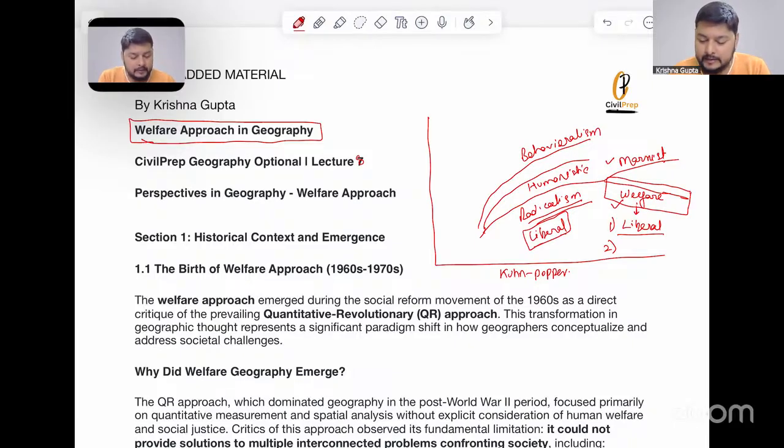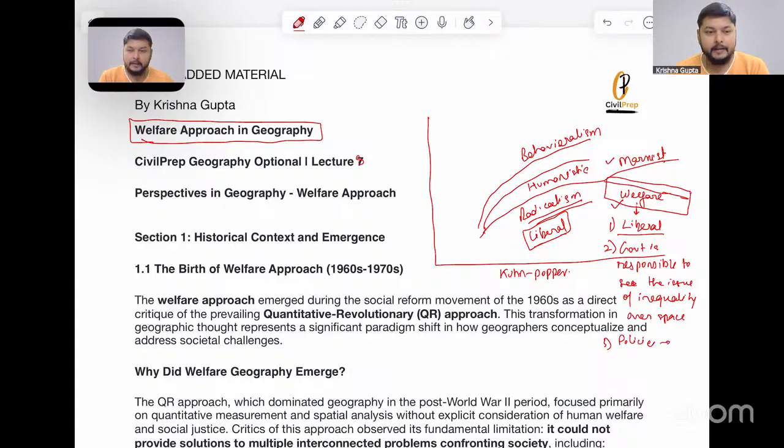It had the stance that the government is responsible to see the issue of inequality over space, and the government should formulate certain policies through which it is able to overcome the issues of inequality.